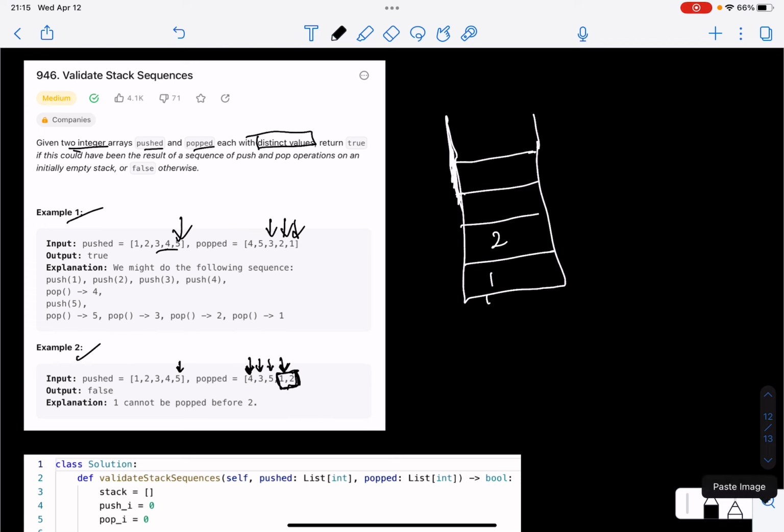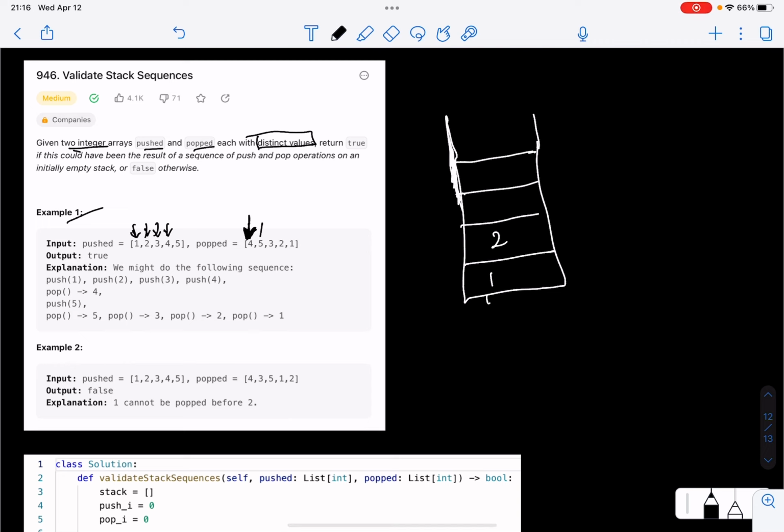So as we went through the example, you might have noticed that we keep pushing the elements in the stack until we are in a position to pop an element. So in the first example, we kept pushing till 4. We noticed that 4 is the latest element. So we have a pointer to keep track of the position in popped. The pointer is currently at 4. As soon as we insert 4, we know we can pop it because our pointer is present at 4. So well and good, we pop 4.